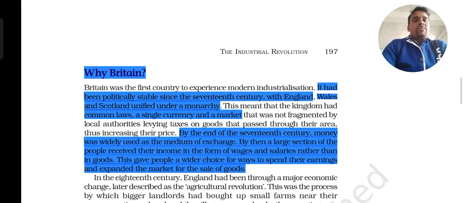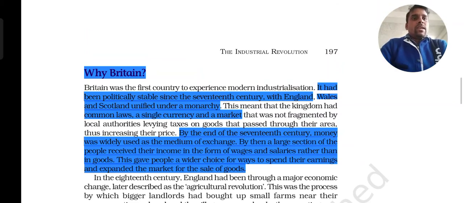Previously, when a person did some job or work, people were provided some goods. But in Britain, at the end of the 17th century, people got money and currency as wages or salaries, and it gave them a great income at the end of the 17th and the beginning of the 18th century.